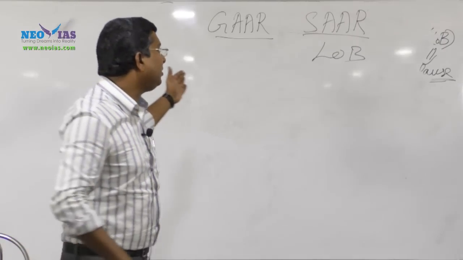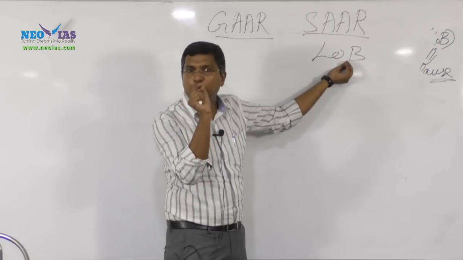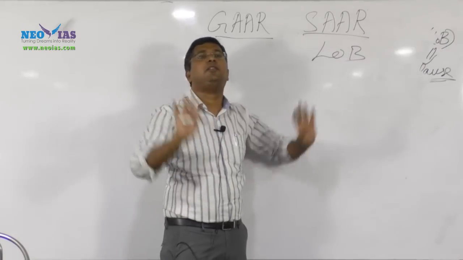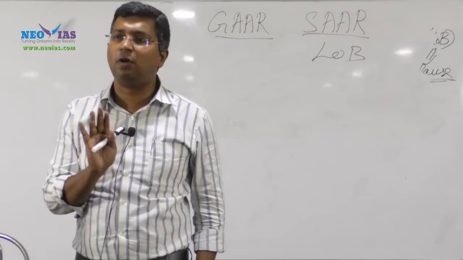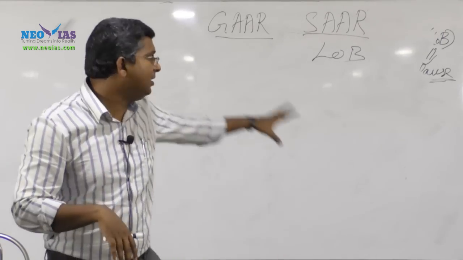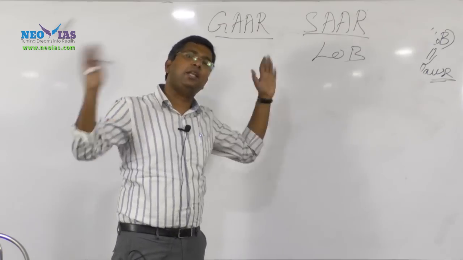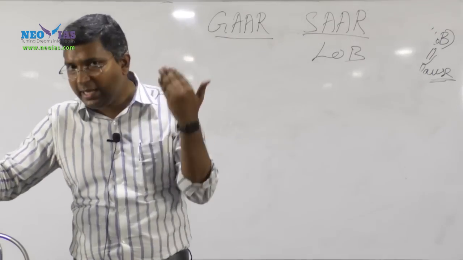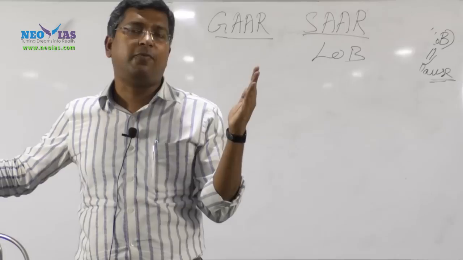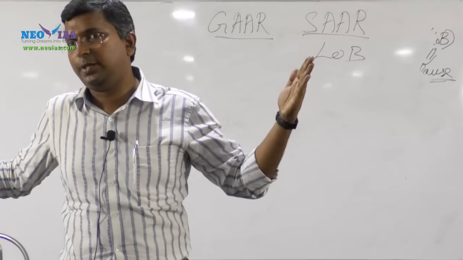But in SAR, in this LOB, it will look into only one factor. No other factor will be taken into account, and it is only for the limitation of benefit clause. But GAAR is wider, it is not specific. It can look into any aspect of the tax treaty, tax arrangement, or transaction done by a multinational company, or any arrangement made by a multinational company.